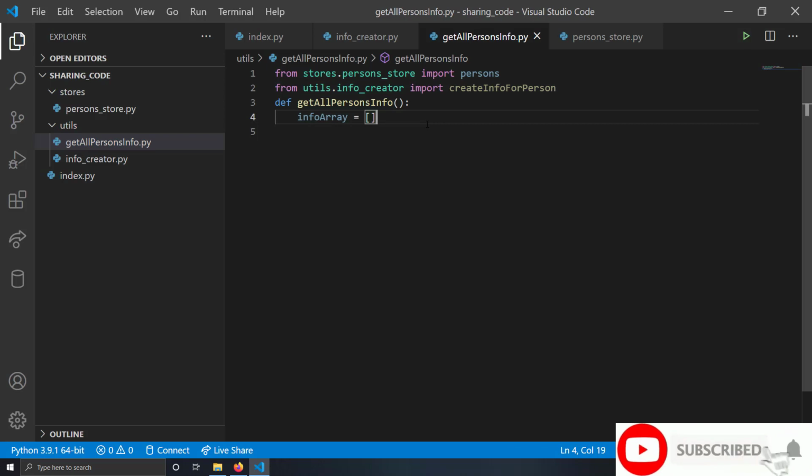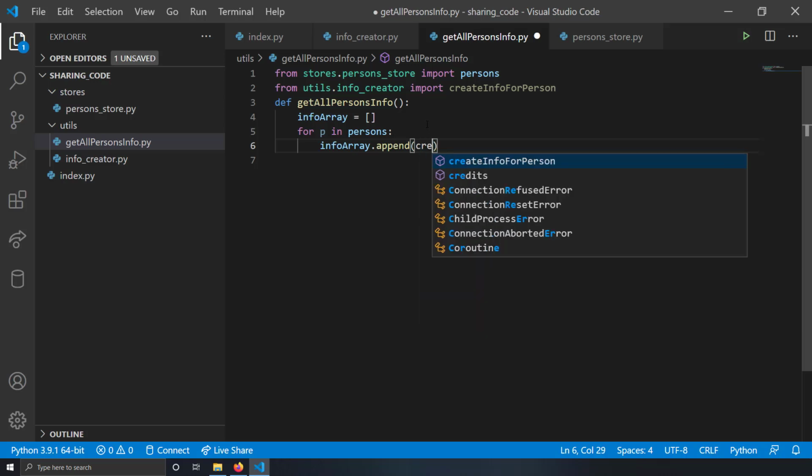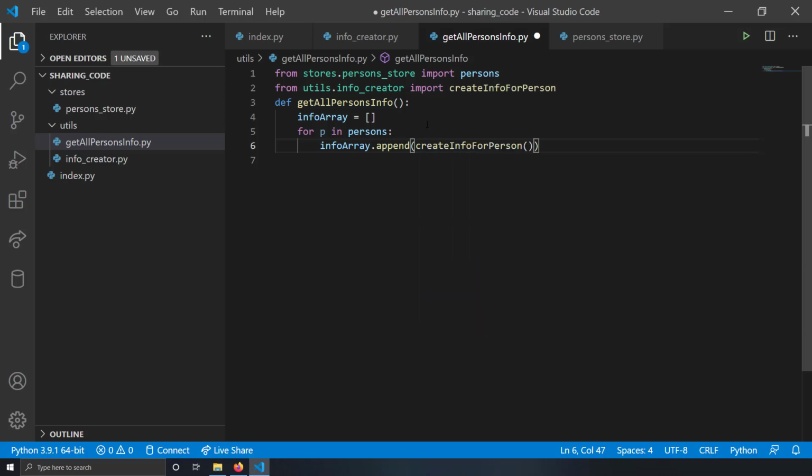So now what I'll do is for p in persons, info_array.append. Now I am appending each person's info as a string using create_info_for_person, and I am giving the person object called p.